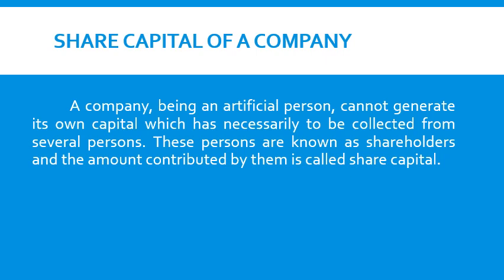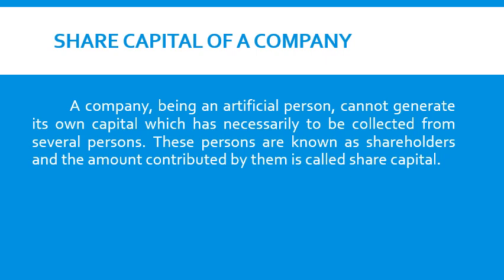A company, being an artificial person, cannot generate its own share capital, which has necessarily to be collected from several persons. Whenever the company needs funds, it cannot generate its own funds. Instead, it will be collecting funds from the public. Especially in the case of a public company, they will be collecting funds from the public.